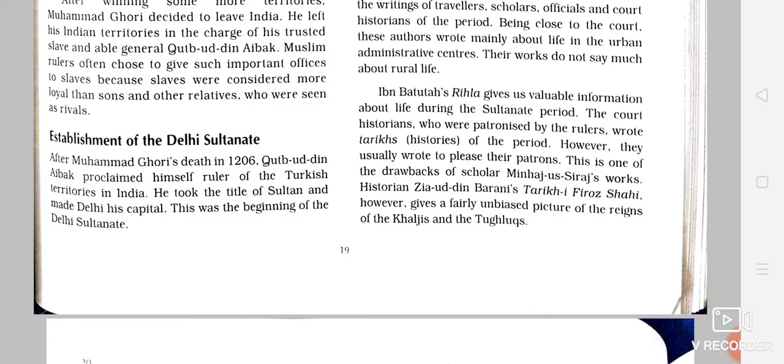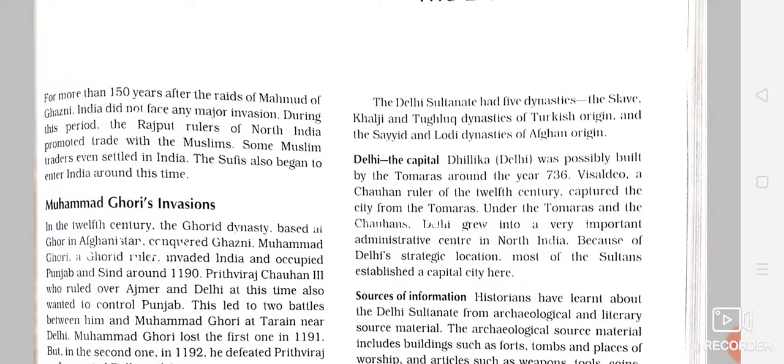So we can say that Qutbuddin Aibak was the founder of Delhi Sultanate. Now see children, the Delhi Sultanate had a total of 5 major dynasties. The first one, the slave dynasty. The slave dynasty was of Turkish origin.